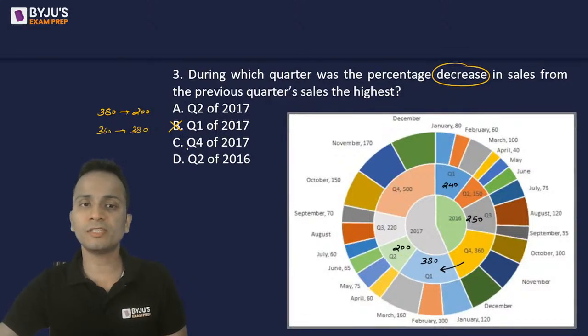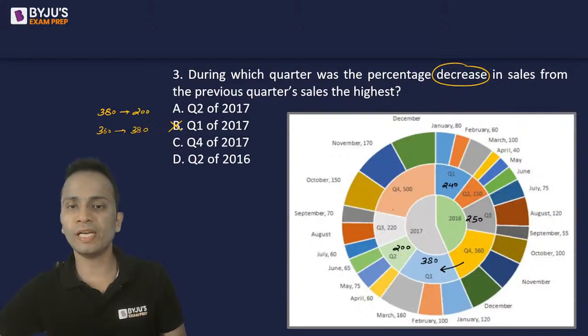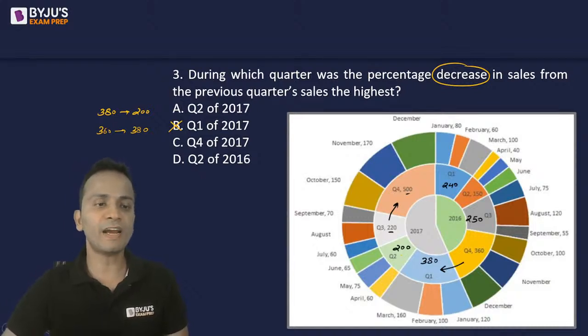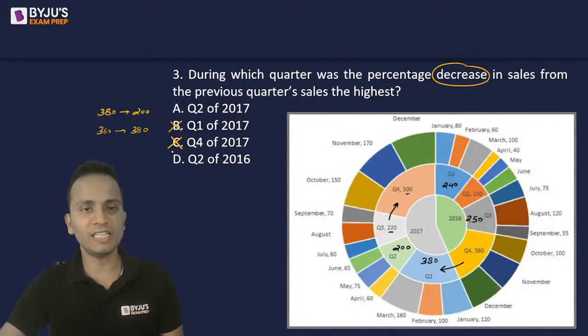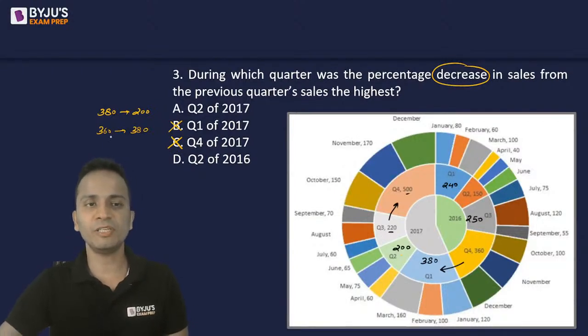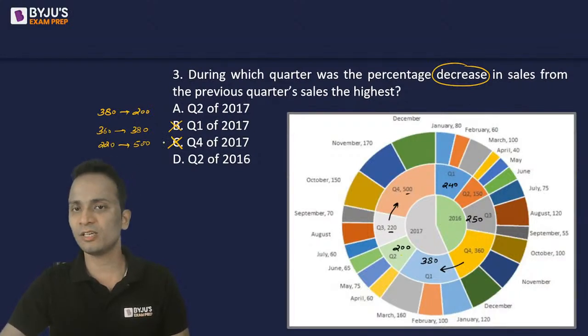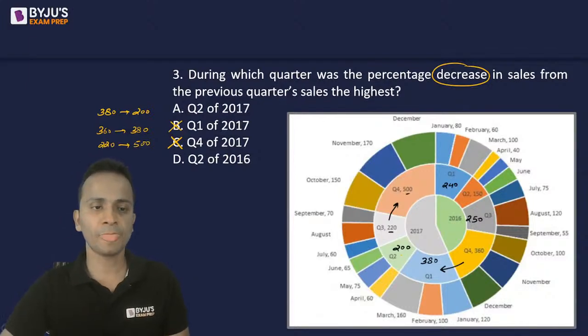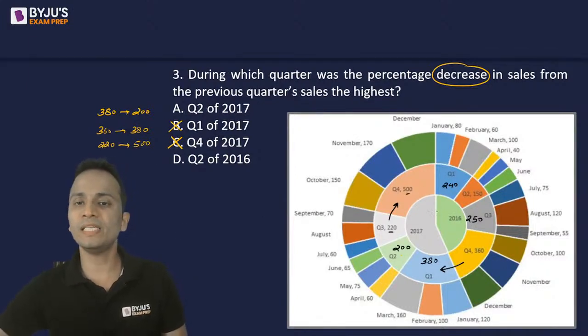Let's look at option C, quarter 4 of 2017. The value has changed from 220 to 500, again an increase. So option C cannot be the answer, for the same reason. Previously the value was 220, now it has become 500. There is an increase. Option C is eliminated.